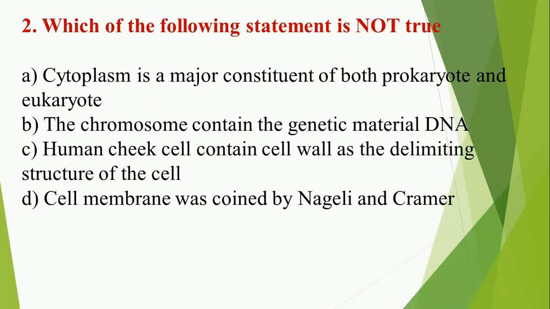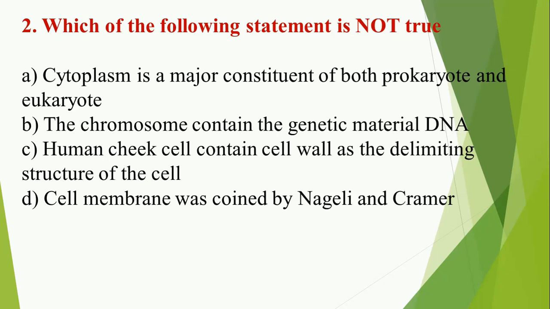Question number 2. Which of the following statements is not true? A. Cytoplasm is a major constituent of both prokaryotes and eukaryotes. B. The chromosome contains the genetic material DNA. C. Human cheek cell contains cell wall as the delimiting structure of the cell. D. Cell membrane was coined by Nageli and Kramer.